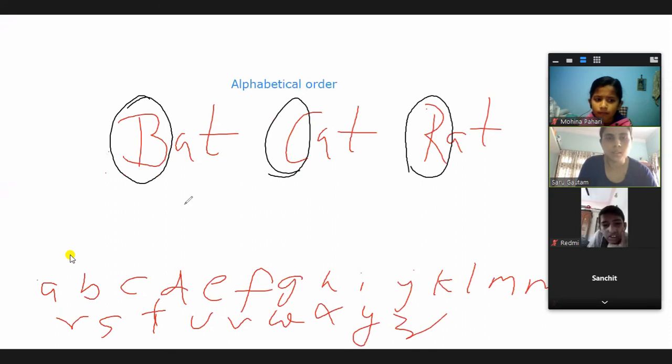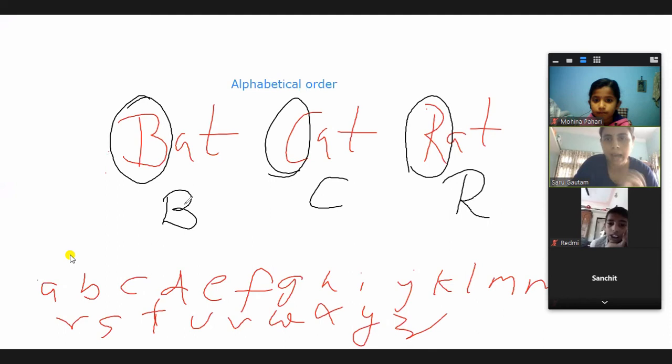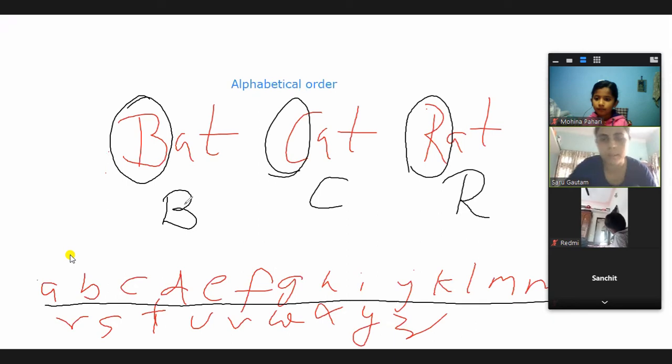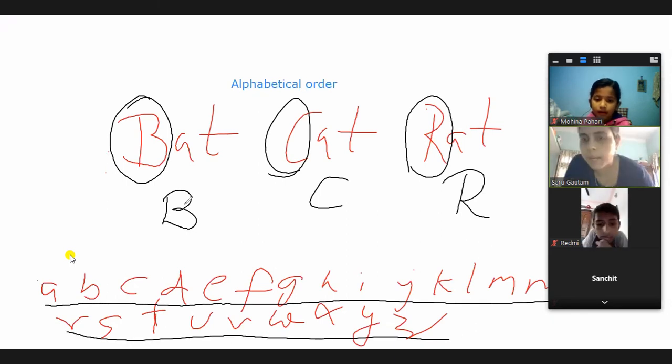So here we have B. Only the first letter you will see. Here we have C, and here we have R. So now see all the alphabets here, and make your mind which alphabet comes first, whether R comes first, or C comes first, or B comes first.